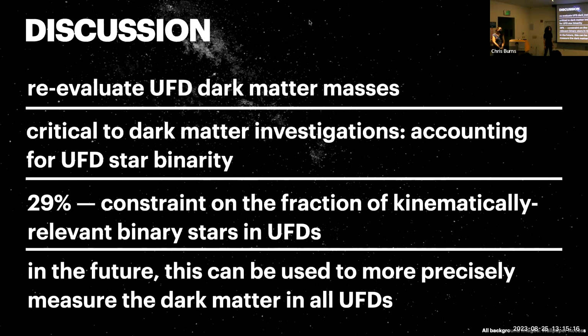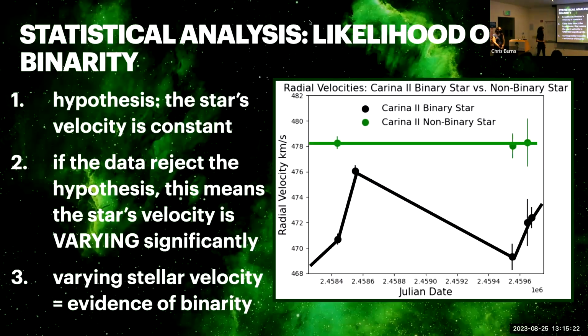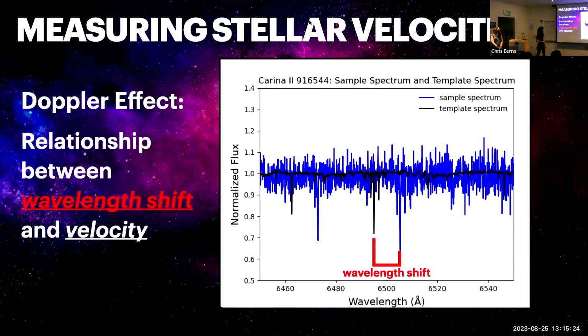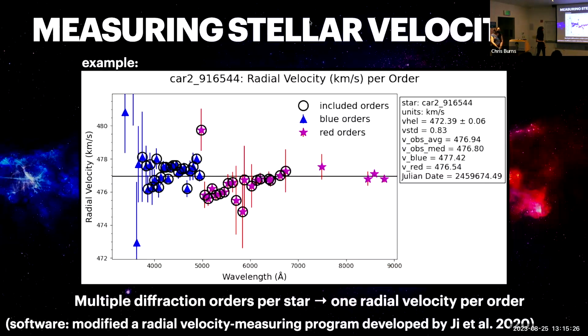I wanted to ask about the plot you showed of the velocity in the different orders. That one? Yes. So why are the velocities so different in the different orders? It's the same star that we're observing. So why are they different, and how do you take into account all of that to obtain a final radial velocity at a given epoch for a star?